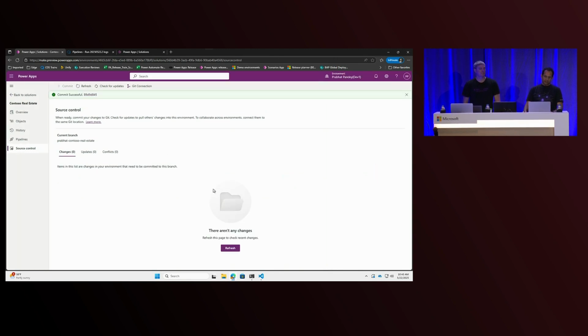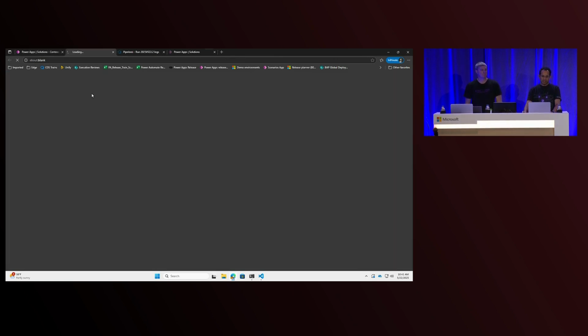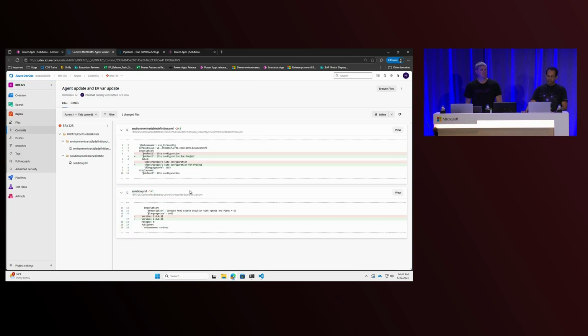And as you see here, my change list is available here. But before that, let me show you the Git connections here. This is connected to a folder in my personal development environment. So let me click here the change list, and you will see a very simple YAML format, which is human readable, easy to merge, and you can figure out what's happening here. There is a version change, and there is some update over here. So I'm happy with the change.